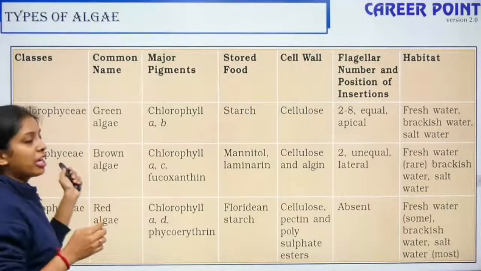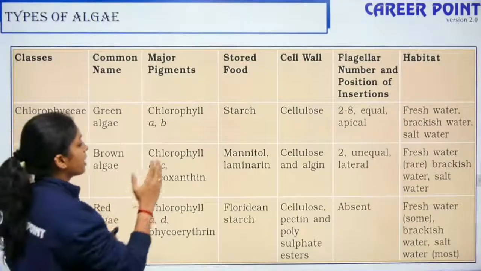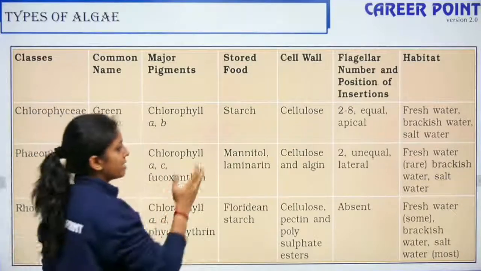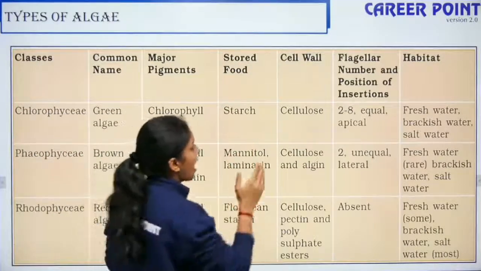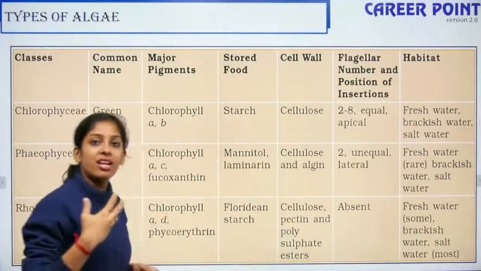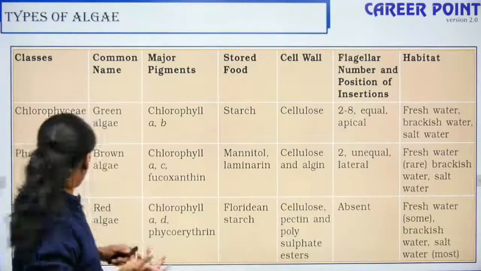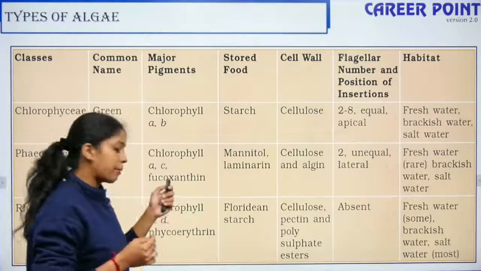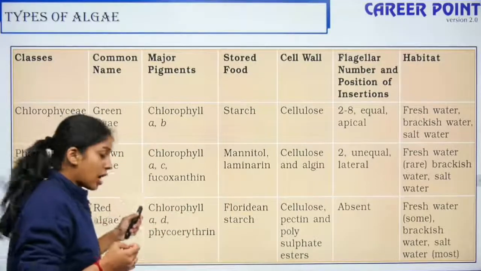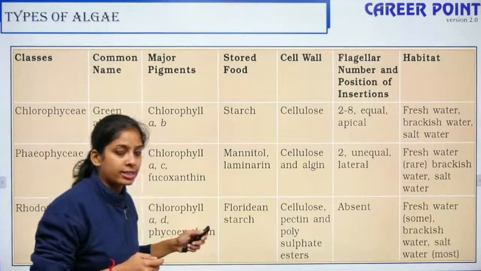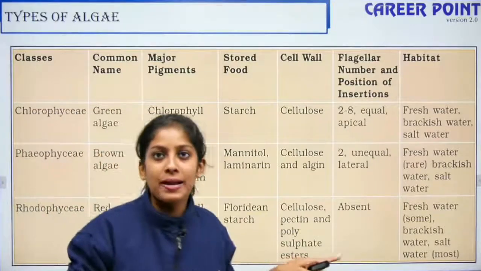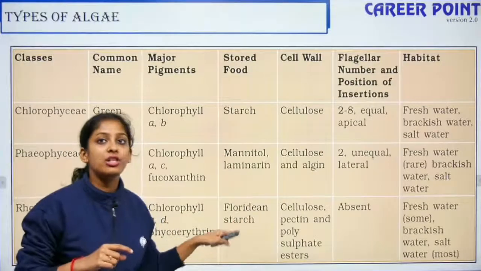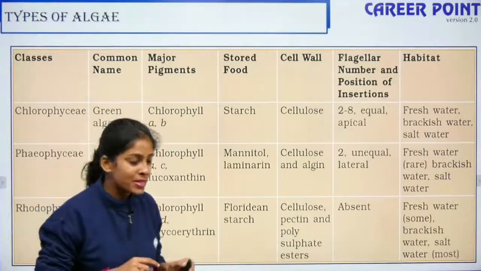Talking about Phaeophyceae, that is brown algae, here the pigments are chlorophyll a, c and fucoxanthin, and the stored food material is mannitol and laminarin. The cell wall is made up of cellulose and another substance called algin. The third one is Rhodophyceae, which is red algae. It has the pigments chlorophyll a and d. Also, it has phycoerythrin. So fucoxanthin is in brown algae and phycoerythrin is in red algae. The stored food material here is floridean starch.